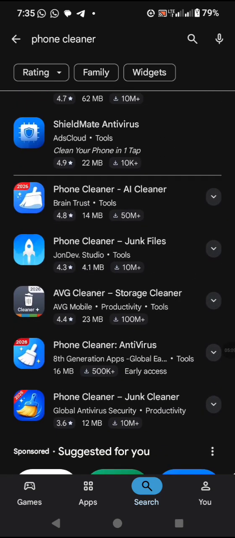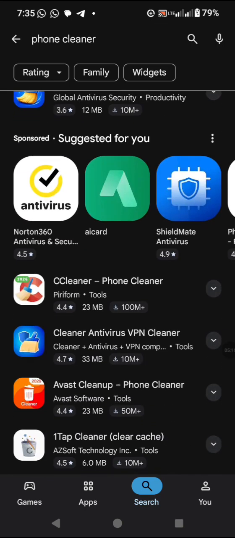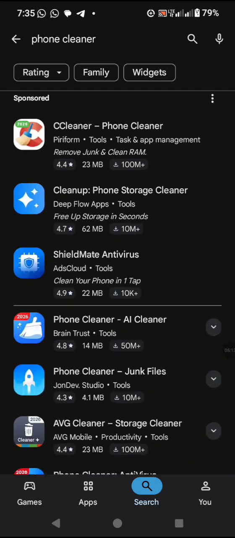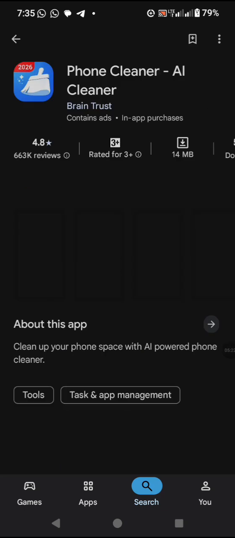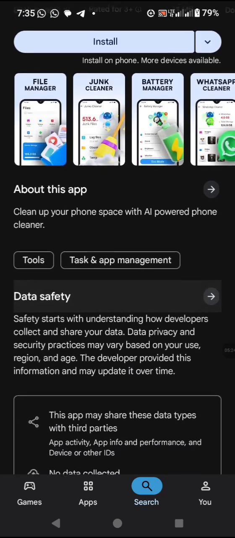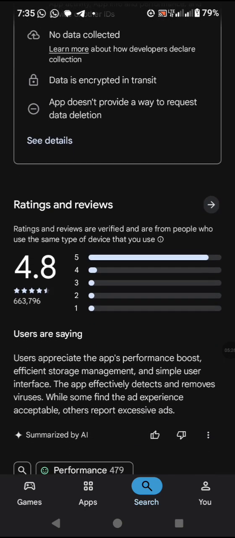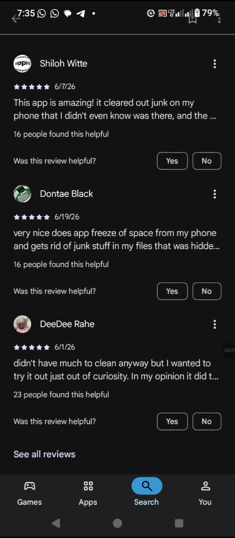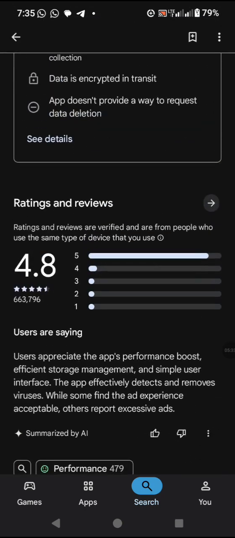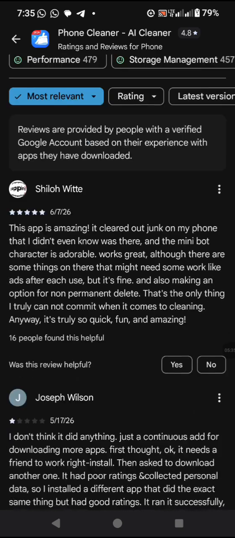I think, which one should I go for? Okay, let me try this Brain Trust. I think the reviews are very positive, so it has some great reviews. Let's look at the reviews.